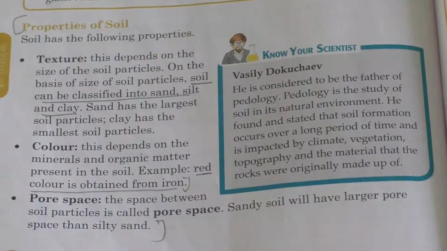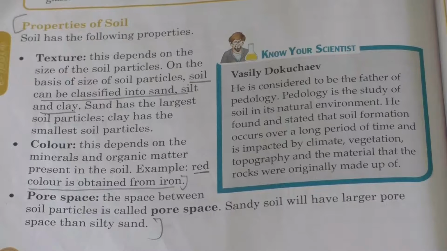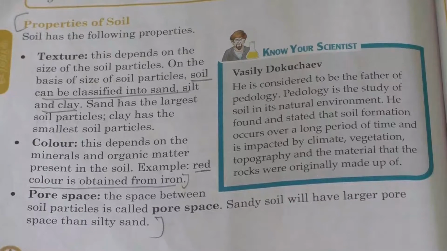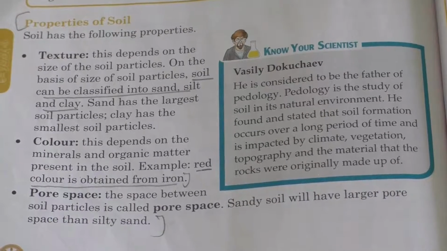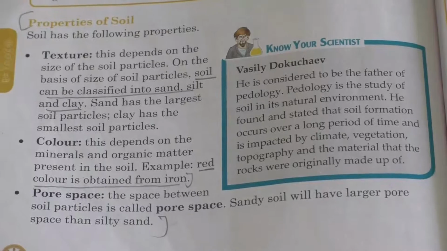Now children, let us learn about properties of soil. Soil has the following properties. The first property is texture. Here we are classifying the soil based on the size of the soil particles.